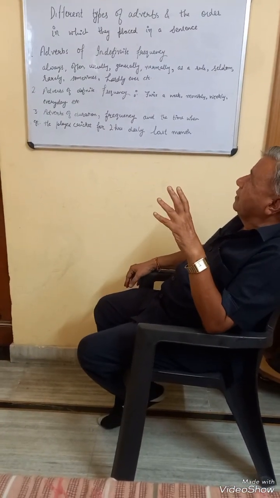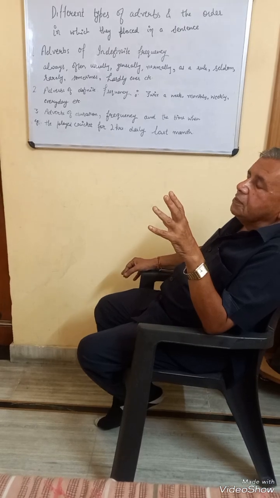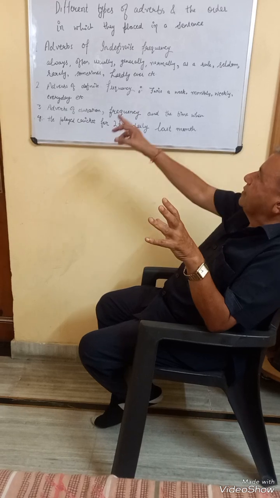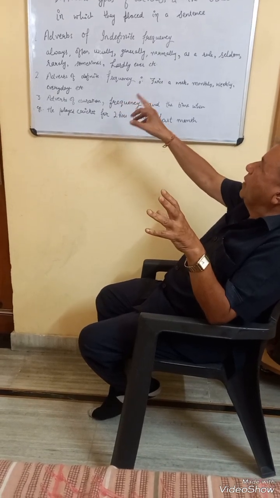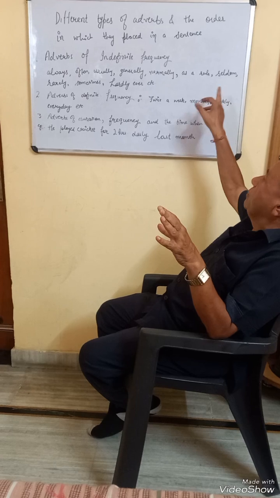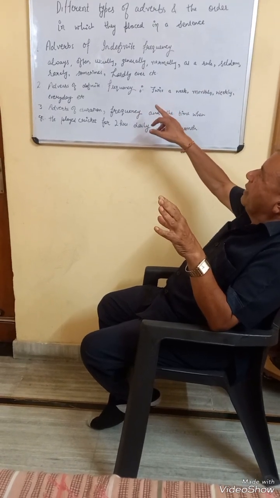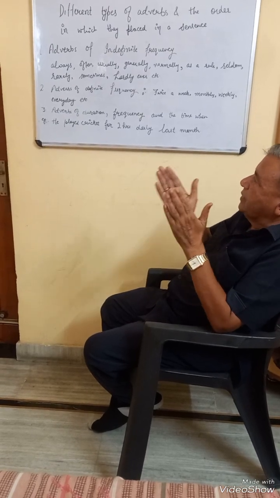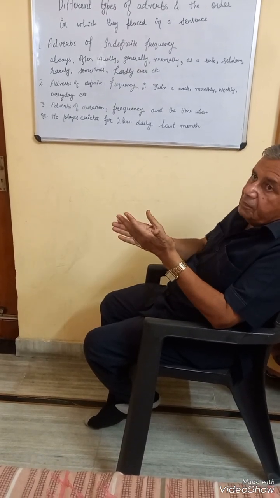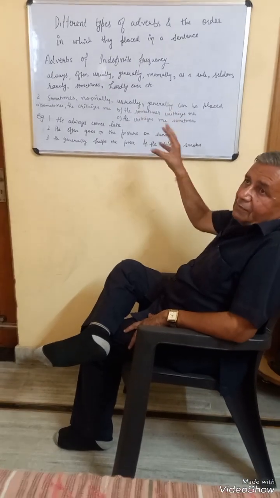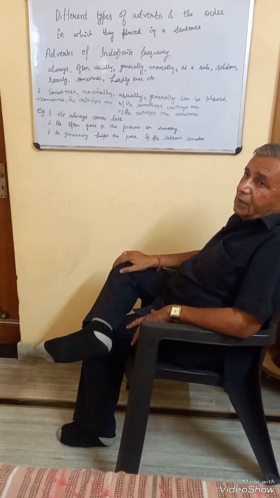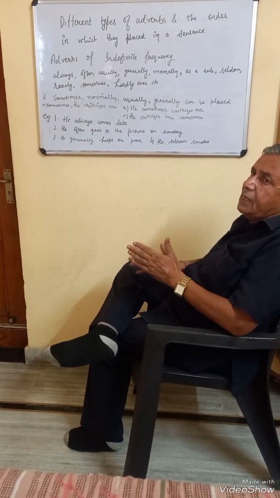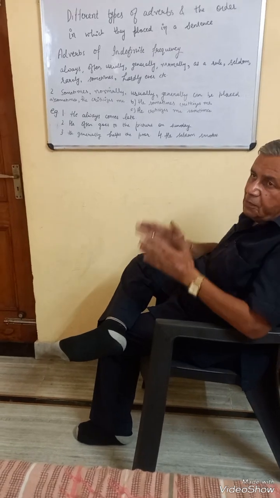Sometimes a sentence contains adverbs of indefinite frequency. Adverbs of indefinite frequencies are always, often, usually, generally, normally, as a rule, seldom, rarely, sometimes, hardly, ever. They are generally placed after the helping verb and before the main verb. These adverbs of indefinite frequency are generally placed in the middle position, which means that they are placed after the helping verb but before the main verb.